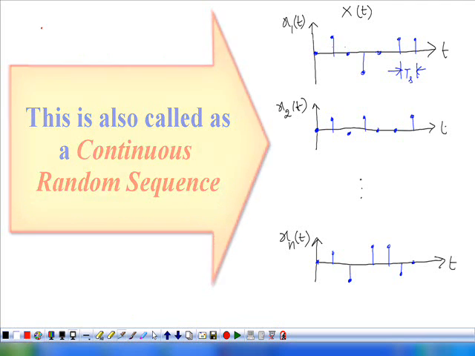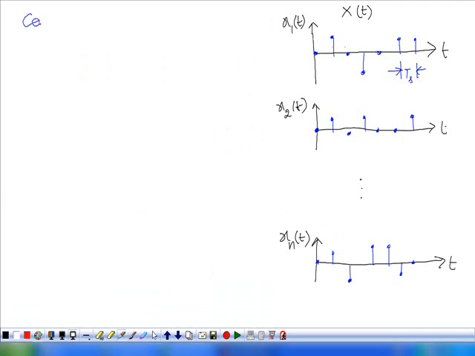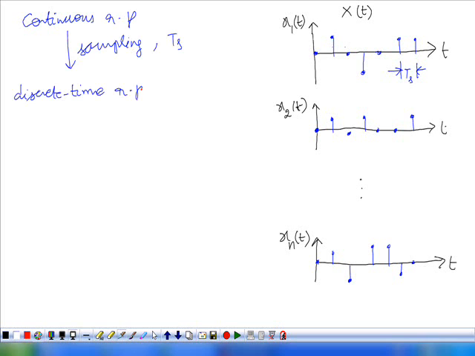So here we have a continuous random process. By sampling the continuous random process with sampling interval Ts, this Ts is called the sampling period or sampling interval. That is, time t is taking only a discrete set of values.